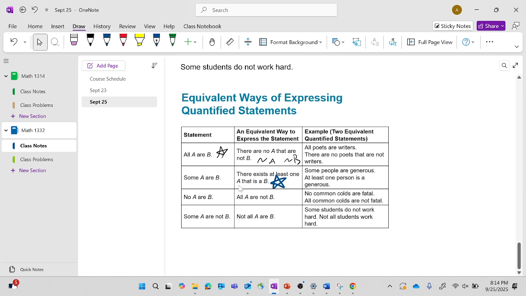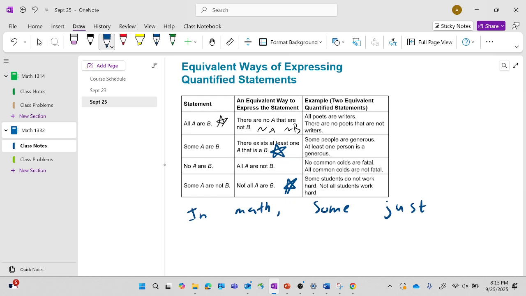No A are B, all A are not B, right? And then some A are not B, not all A are B. So that's another important one, because the word some is always the one that's confusing, because when people think some, they think more than one. But when we talk about some in math, we really just mean at least one. That's the best way to think about it. In math, some just really means at least one.